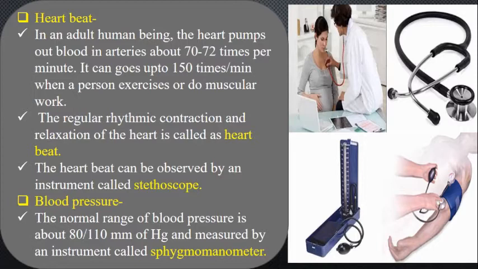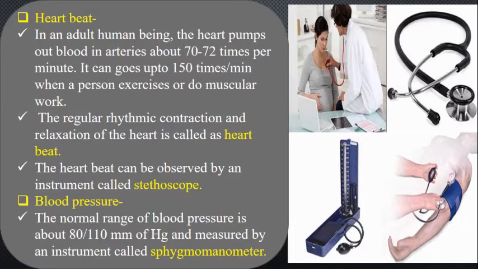Now, how does the blood flow? What will be the pressure? So let's talk about the blood pressure. Children, generally the normal range of the blood pressure is 80 by 110 millimeter of Hg. Millimeter of Hg means it is measured in terms of the mercury. How does the mercury level go up? And it is measured by an instrument which is called the sphygmomanometer.